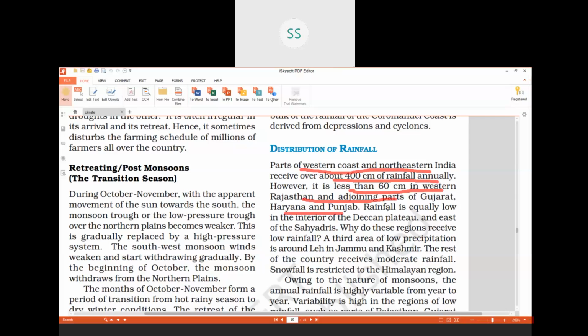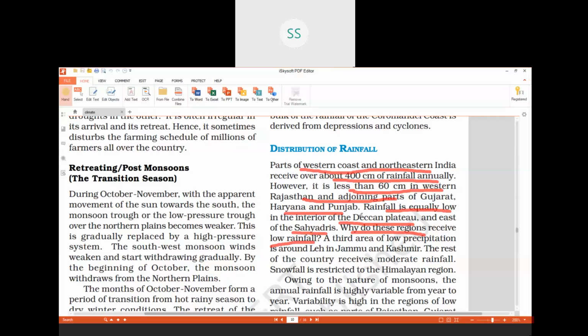Rainfall is equally low again in the interior part of the Deccan Plateau and east of the Sahyadris. Now, the question is, why do these regions receive low rainfall? Why do some of these regions like the Deccan Plateau region, east of the Sahyadris receive low rainfall, or the western part of India receives low rainfall, children? Do you remember what I said?